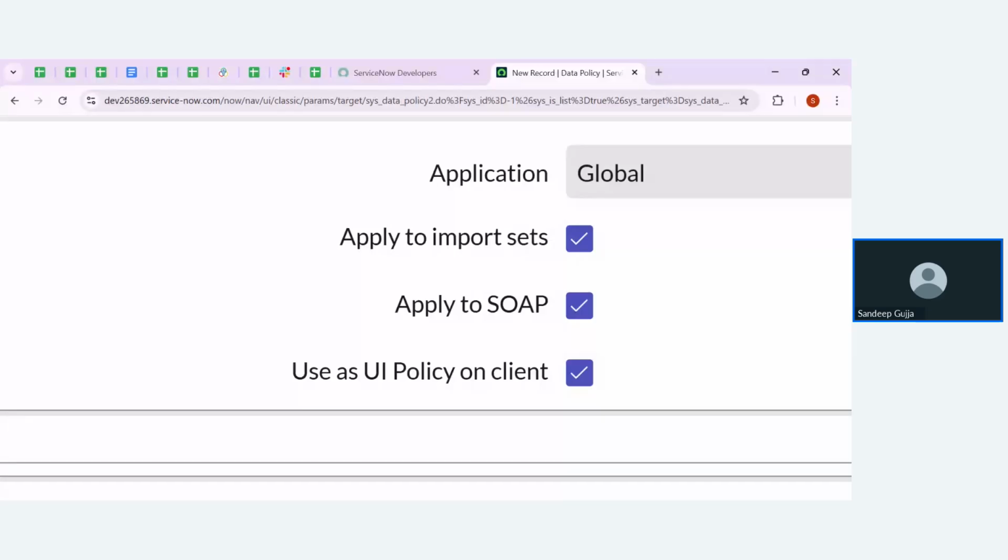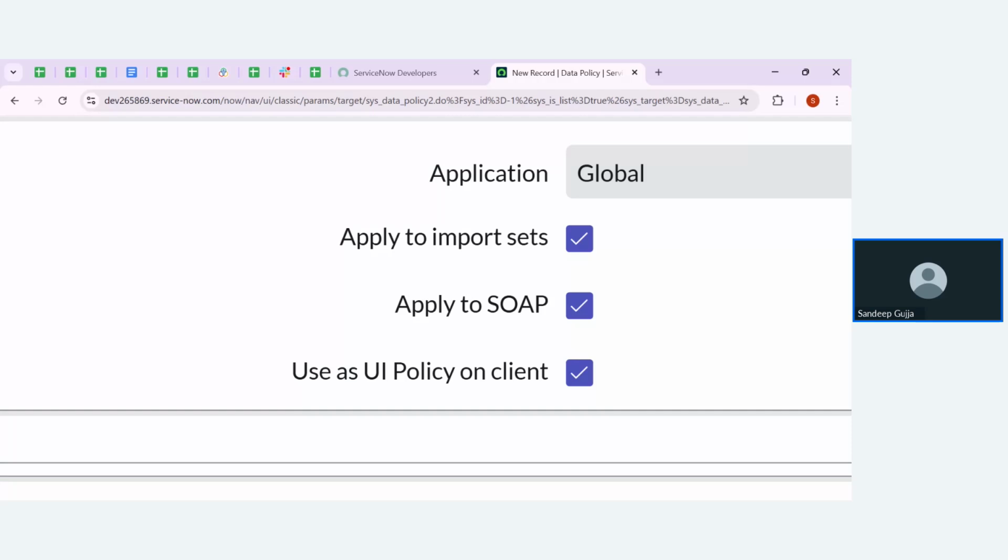That means whenever we upload any data, it will check for the condition and the data policy actions also. If that works, then it will allow us to store the data in the instance.